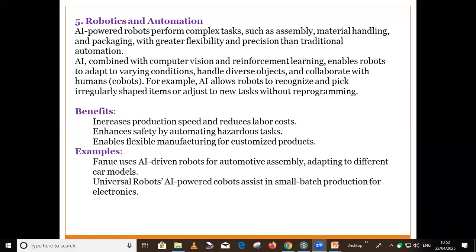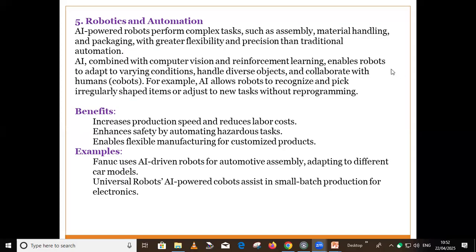Now, for example, Fanuc uses AI-driven robots for automotive assembly, adapting to different car models. We can use this AI for assembly of different cars. Second is Universal Robots, AI-powered robots that can assist in small batch production for electronics. These are some examples where we can implement AI in robotics and automation.